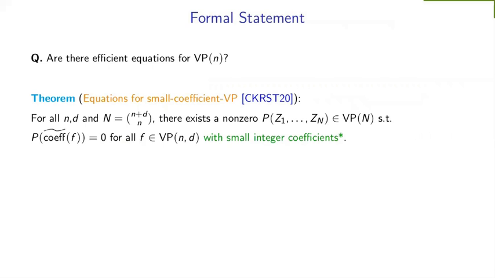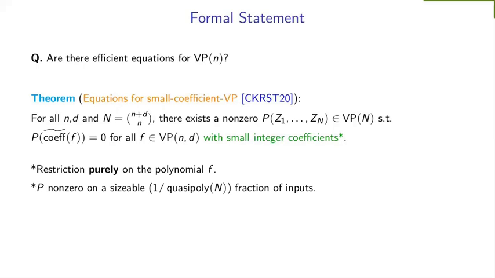Note that if we did not have the last additional restriction of integer coefficients, then this essentially says that VP has efficient equations. That said, even though we have this restriction on integer coefficients, it is purely on the polynomial f and it is not on the circuit computing f.